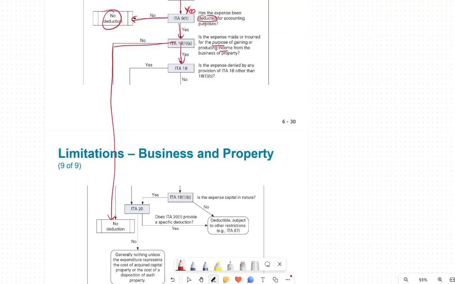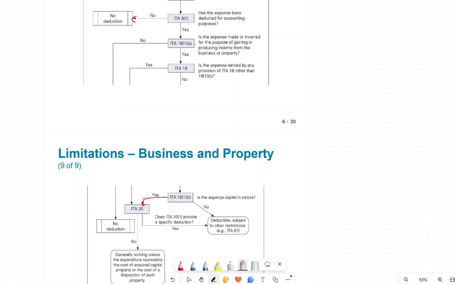If your answer is yes, then you ask: is this expense denied by, according to this IT 88, were you not allowed to deduct this expense? If your answer is no, then you have to look at it: is this expense of a capital nature? If yes, you go to 20. If it's not a capital nature, it will be deducted subject to other restrictions. So you could have a yes and a no answer, and when you do, you need to follow the lines.